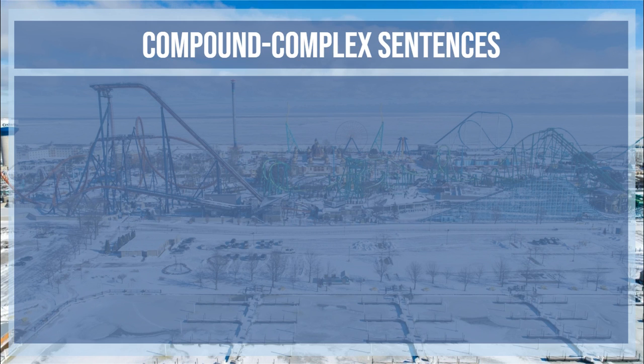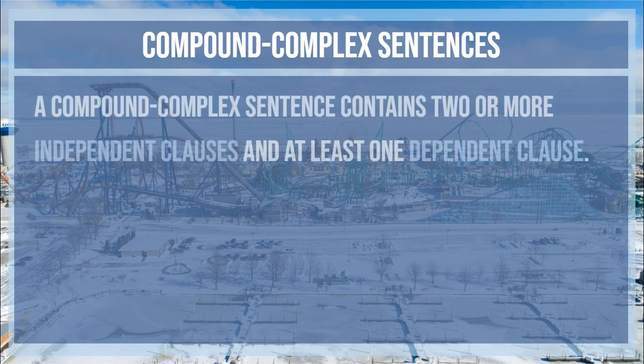So there's a lot of words going on in a sentence like this. A compound complex sentence contains two or more independent clauses and at least one dependent clause. So it could have at least three, if not more, clauses within the same sentence.